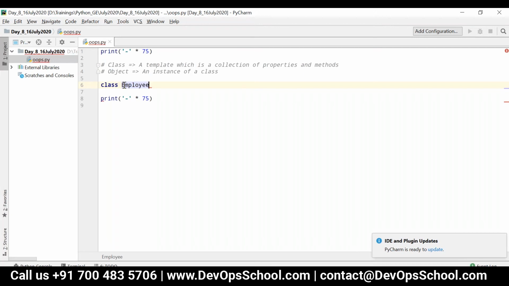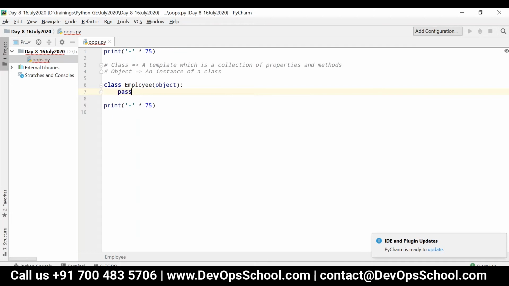You can have the class name starting with a lowercase letter as well. And then you have to place the colon, or empty parenthesis and colon, or you can say object and then colon. So you can define the class in any one of these formats.